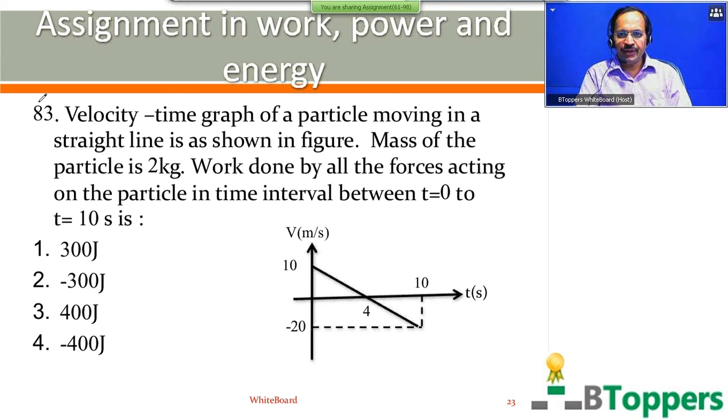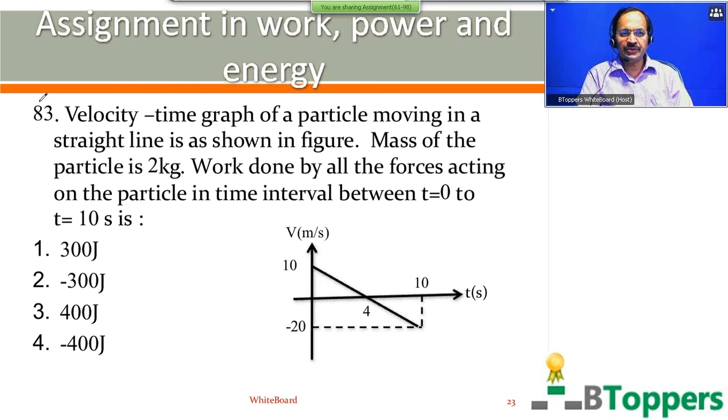See the question number 83. Velocity time graph of a particle moving in a straight line is as shown in figure. Mass of the particle is 2 kg. Work done by all the forces acting on the particle in the time interval between t equal to 0 and t equal to 10 seconds is.